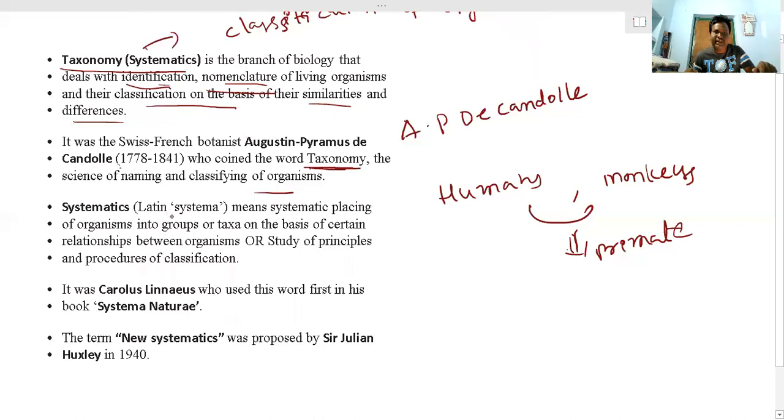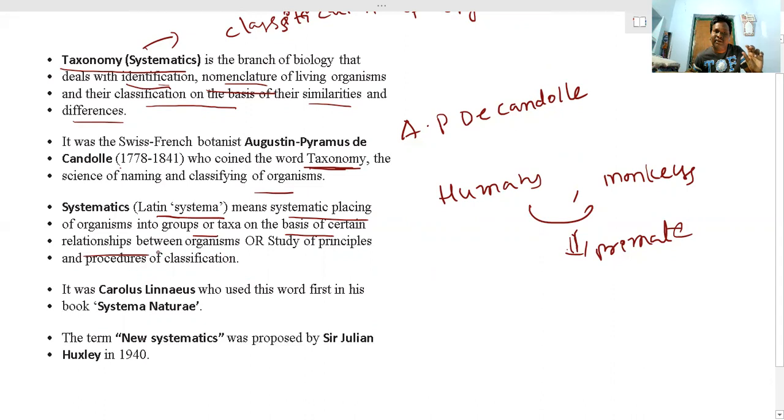So let us see what we mean by systematic. Remember, students, it is very important if you are preparing for the NEET 2022 examination, you need to have a proper idea of the difference between taxonomy, the scientists who coined the term taxonomy, and systematics. In Latin, systema means a systematic placing of organisms into groups of taxa on the basis of certain relationships between the organisms.